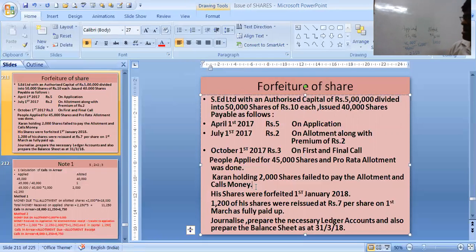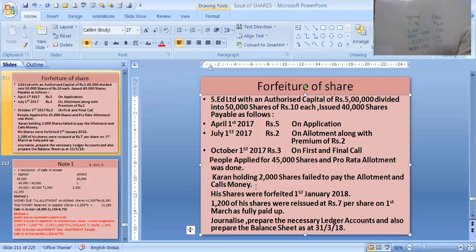Now, as he has applied for 2250 shares, he must have given 2250 into 5, that is 11,250. He has given the money to the company. At the time of application, only 10,000 is used. Why? 2,000 into 5, 10,000 is used only at the time of application. And extra money, that is 1250, is transferred to the allotment.